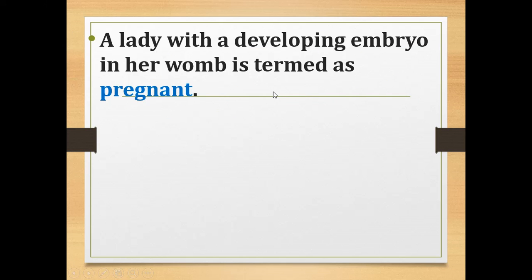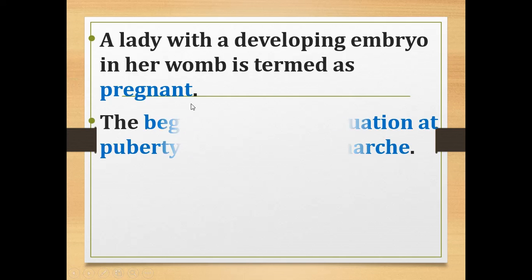A lady with a developing embryo in her womb is termed as pregnant.